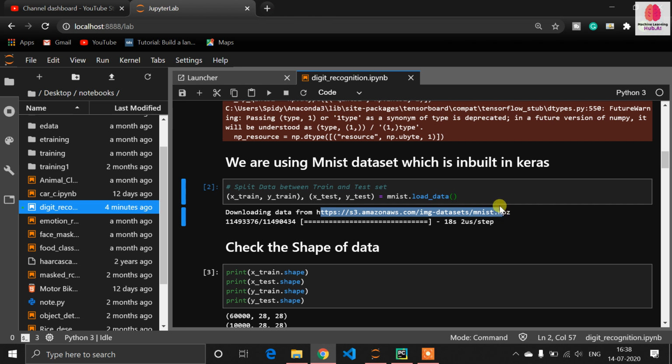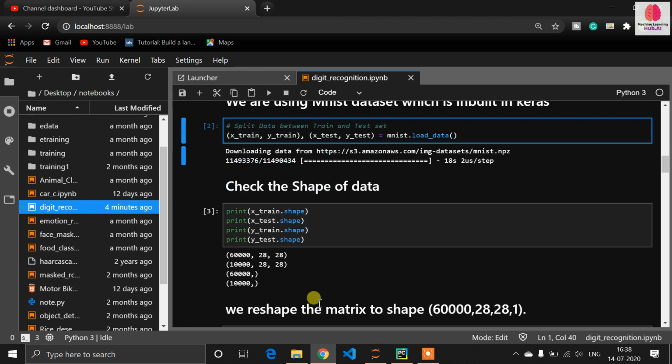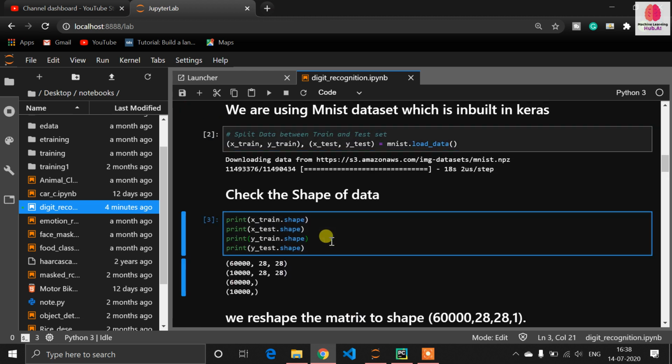Okay, now we need to split the dataset. We have split our dataset into x_train, y_train, x_test, and y_test. So our splitting task is done. This is also a simple step. Now we need to check the shape of our data. Just remember, x_train and y_train shapes should match, and x_test and y_test shapes should match. You can check it. It should be the same, otherwise it will give you a shape error during training time. So remember this thing.